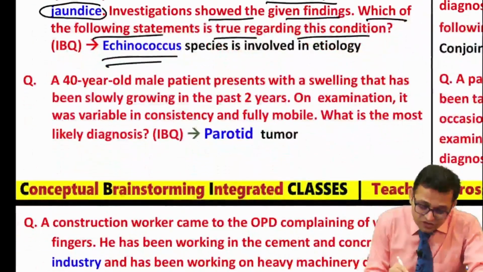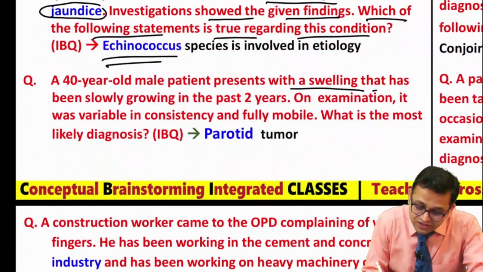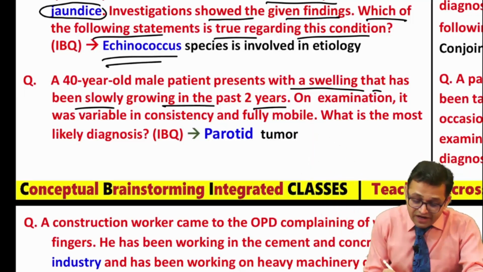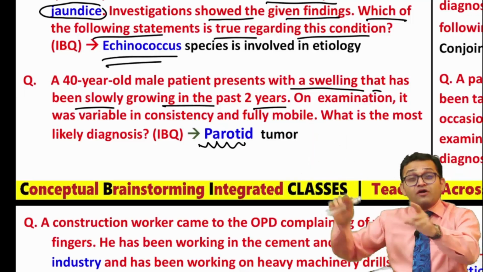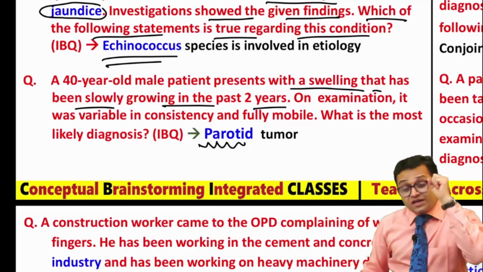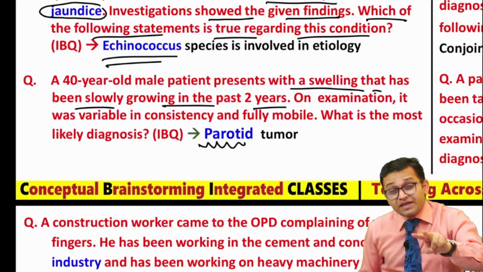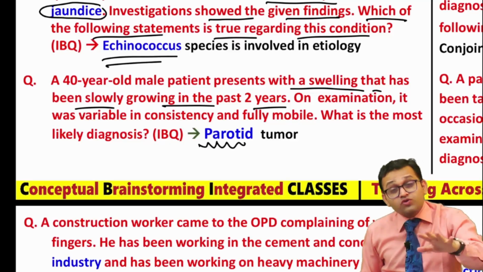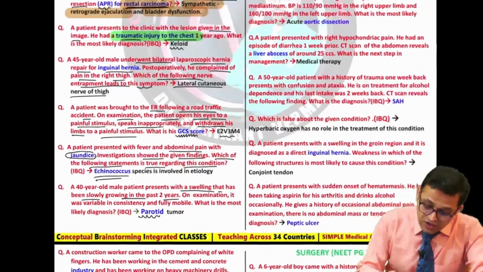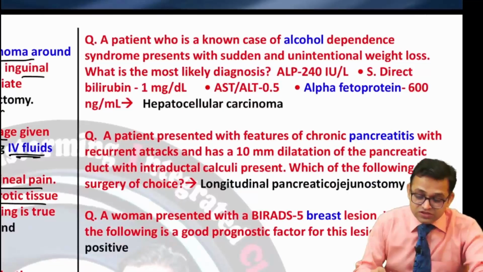Now, a 40-year-old male patient presented with a swelling that has been slowly growing in the past 2 years. So this was the question, and the important topic was the parotid. Parotid tumor was the answer. So no excuse. Definitely one gland: parotid gland, submandibular gland, thyroid gland. Surely one question from this topic. So now come to our next 2023 surgery question.